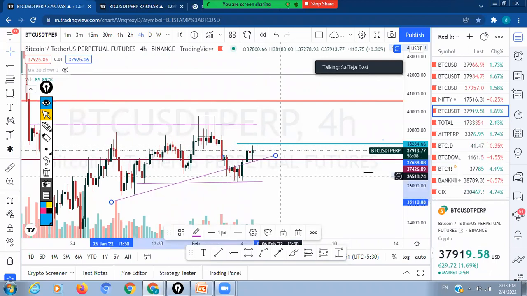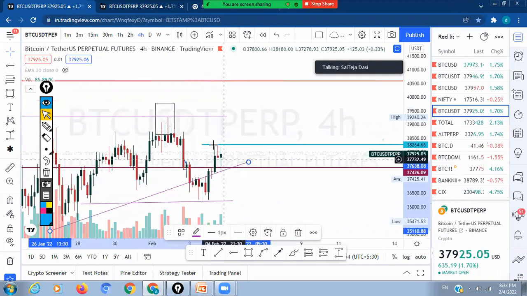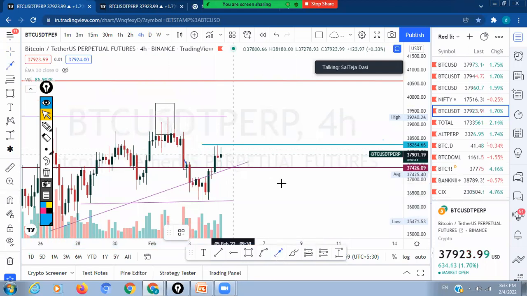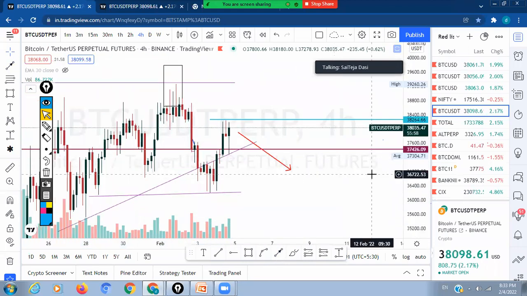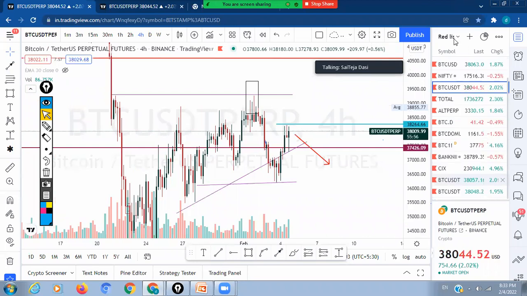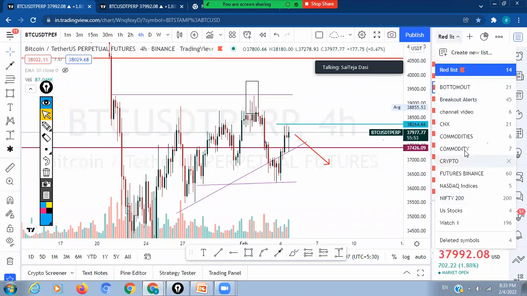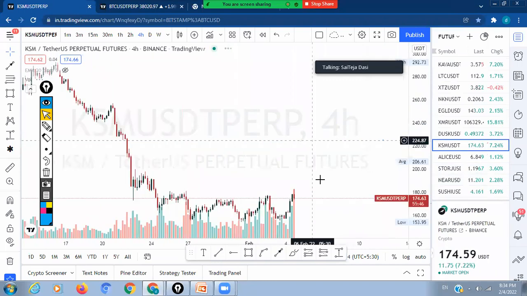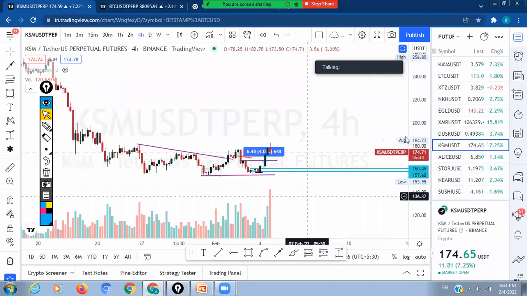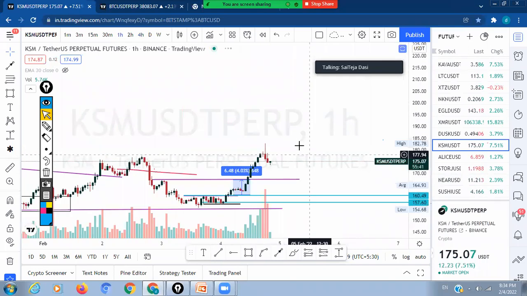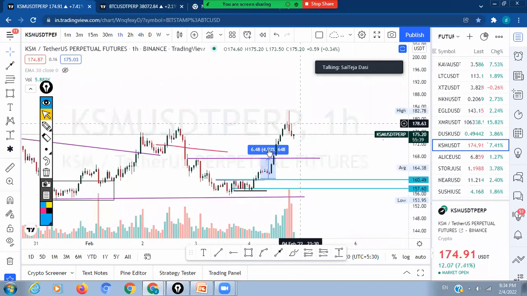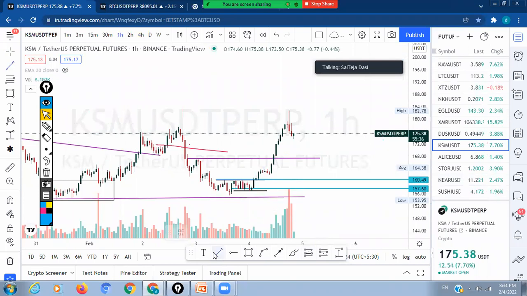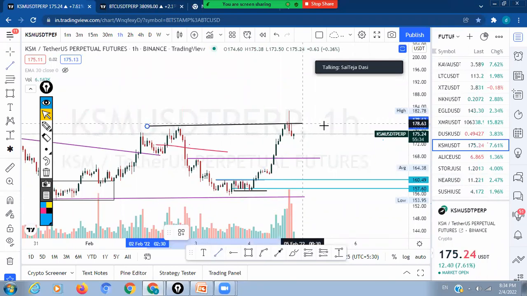So it was showing a little bit of an evening star pattern. I hope the trend will again be a downward trend. So accordingly you have to plan your trades. For suppose you are planning for KSM or some other coin, you have to mark, okay, if the long side or short side comes, what should I do? So we know the trend now. BTC trend is down, making an evening star pattern there.